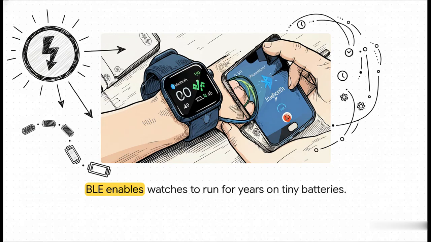Remember a minute ago how we said USB 3.0 provides 900 milliamps of power? Well, BLE takes the exact opposite approach. Its entire architecture is built around ultra-low power operation. It intentionally sacrifices heavy data loads so the smartwatch on your wrist doesn't just up and die in a single day, but instead runs for months or even years on a tiny little coin cell battery.